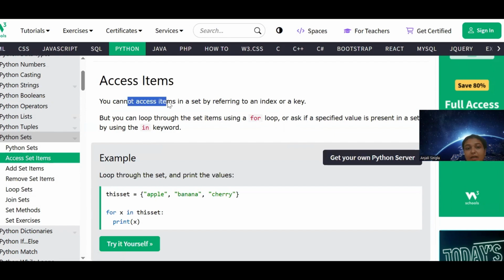We cannot access the items directly by indexing. We can access the items of the set by a for loop. How to access the items with the for loop, we will cover when we do the for loop. Okay? So write this line: we can access the set items using for loop.